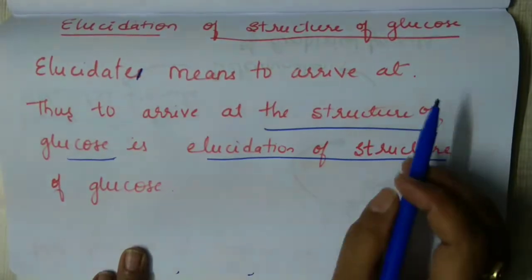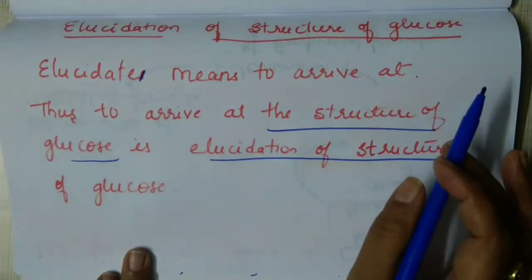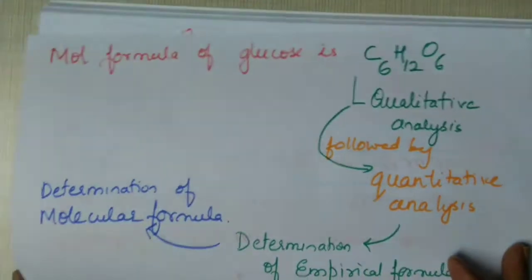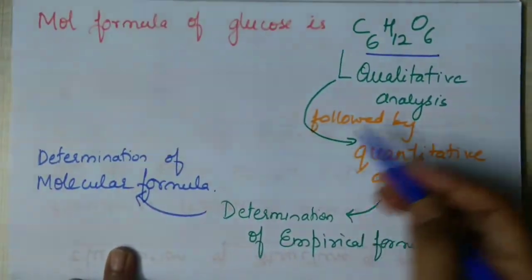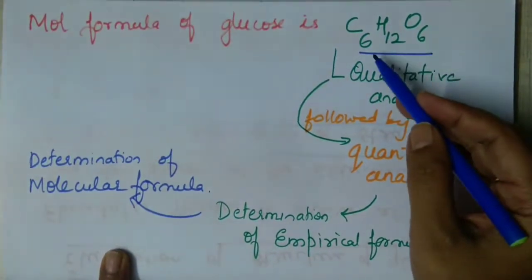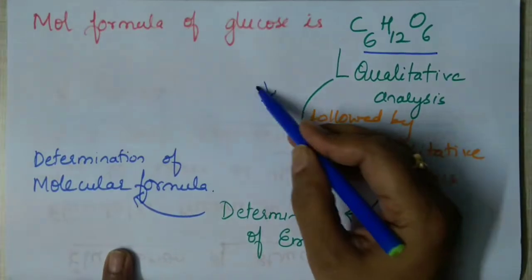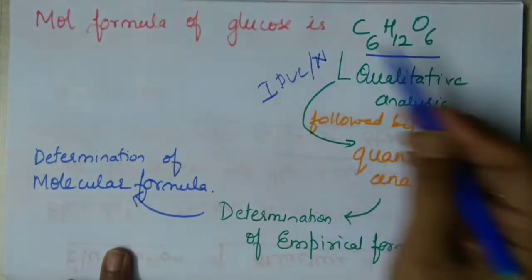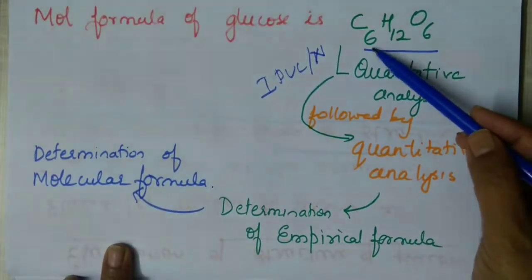So if you want to arrive at the structure of glucose, one should know its molecular formula. So molecular formula of glucose is C6H12O6. Now how did you get the molecular formula of glucose as C6H12O6? You have studied it in your first PUC or class 11, right? So we'll slightly do a revision here. So how did you get this formula?